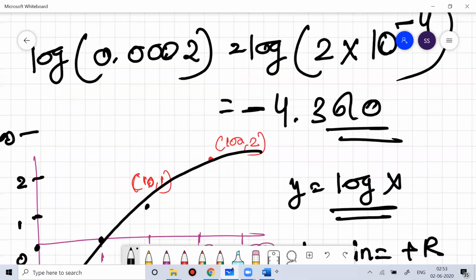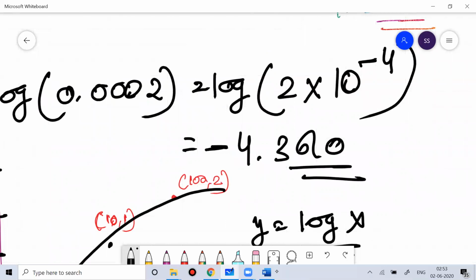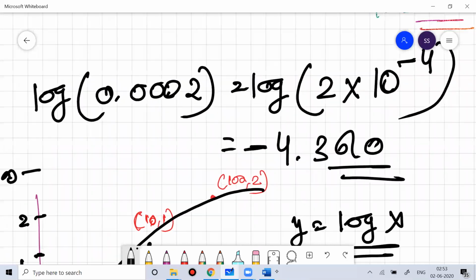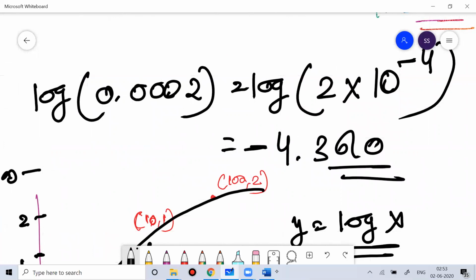So whenever you find the log of any number which is less than 1, you always get a negative value. The characteristic I'm talking about, the mantissa remains constant, so we don't have to worry about the mantissa. Whenever you take a number which is less than 1, your characteristic is 1 more than the number of zeros between the decimal point and the first significant digit of the number.